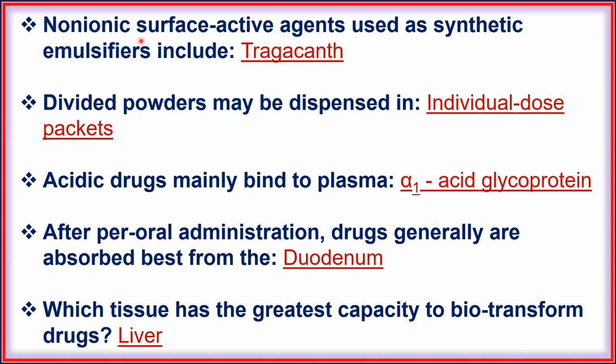Next, non-ionic surface active agents used as synthetic emulsifiers include tragacanth. Next, divided powders may be dispensed in individual dose packets. Next, acidic drugs mainly bind to plasma alpha-1 acid glycoprotein. Next, after per-oral administration, drugs generally are absorbed best from the duodenum. Next, which tissue has the greatest capacity to biotransform drug? Liver.